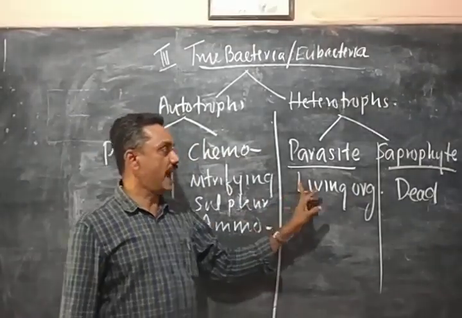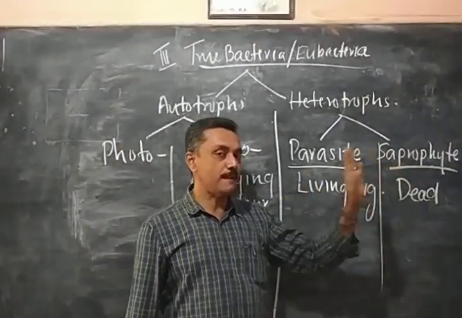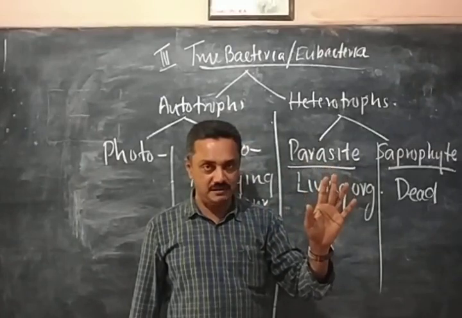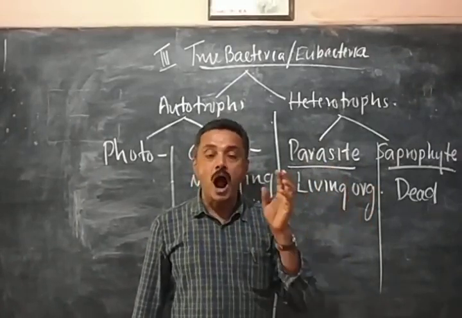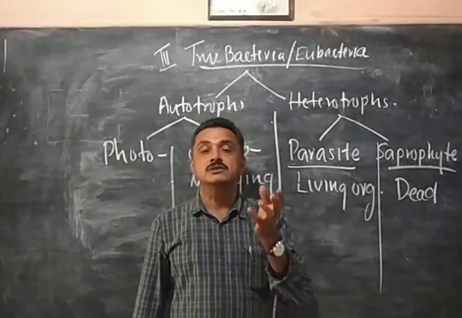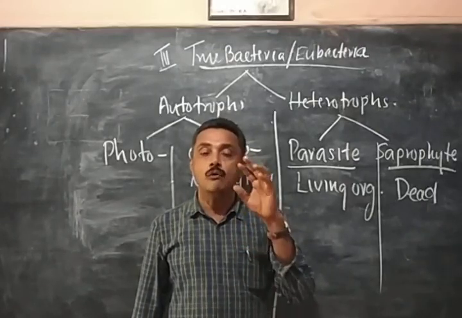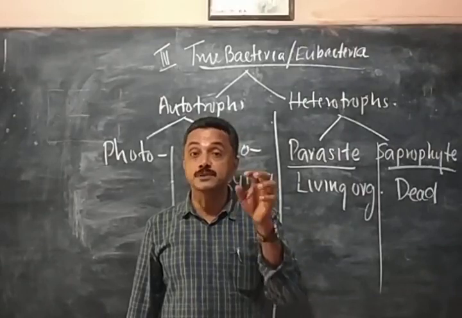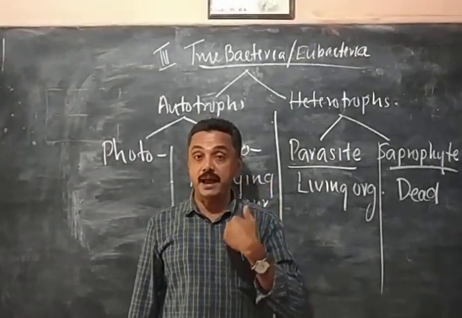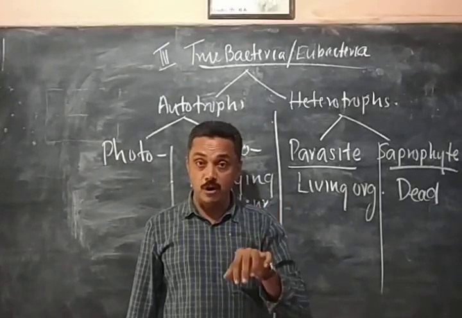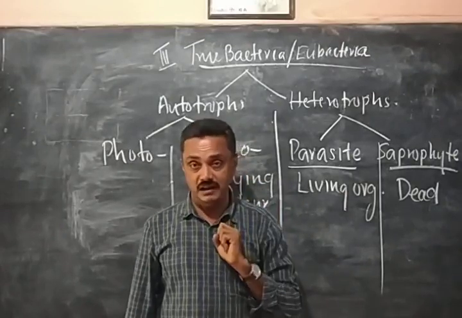See, the difference is that both the parasite and saprophyte cannot prepare food material. They have no pigment. They cannot absorb energy. How do they get food material? Some of the bacteria get food from living organisms' body, living inside plant body, living inside animal body and taking food material.